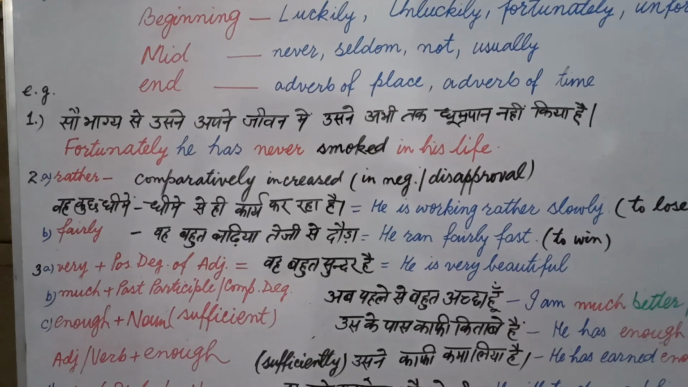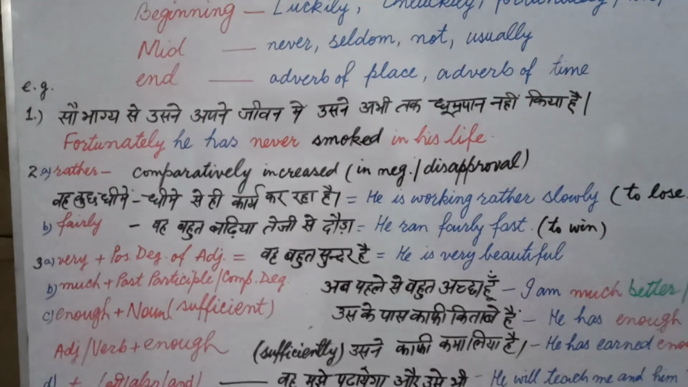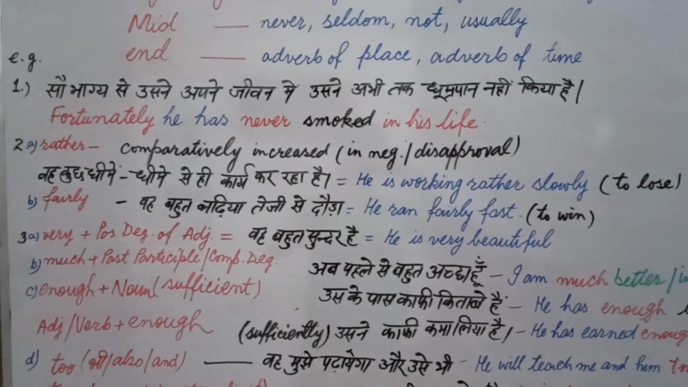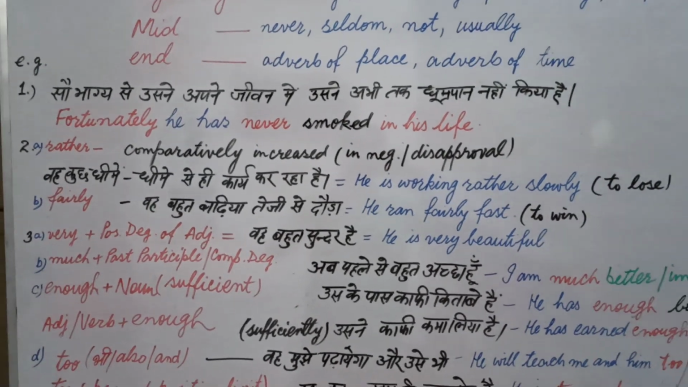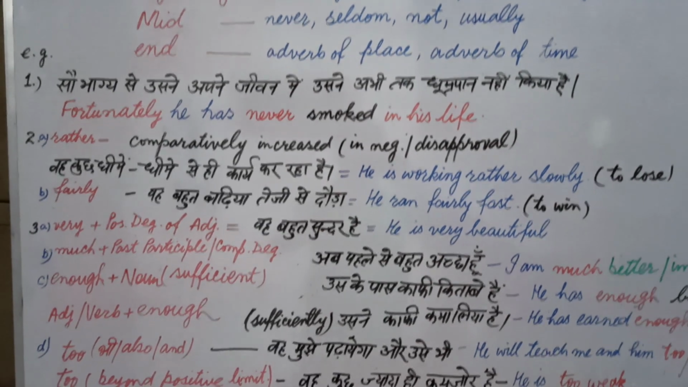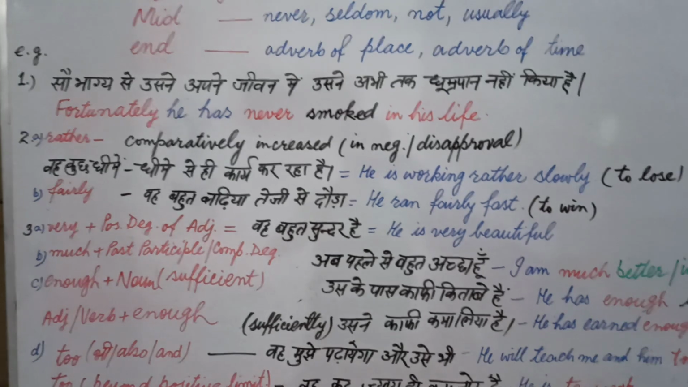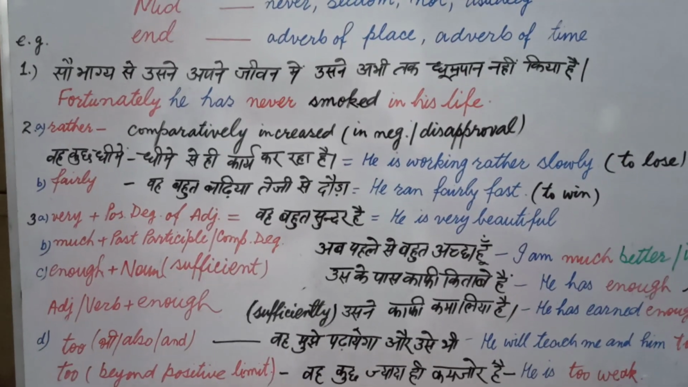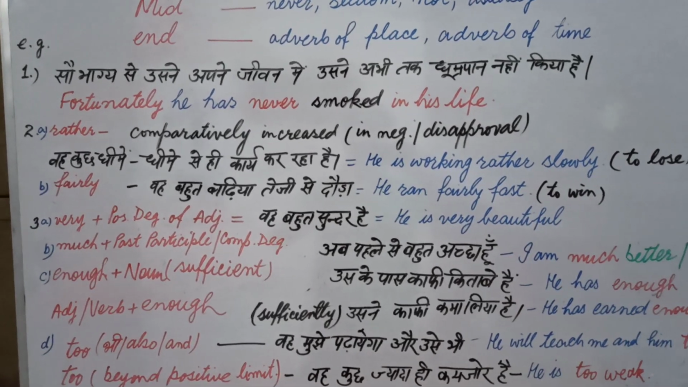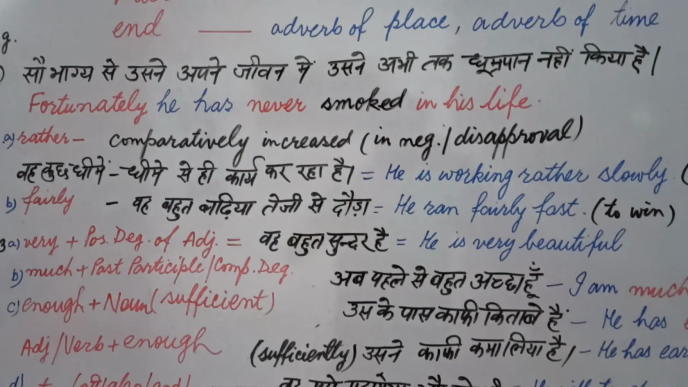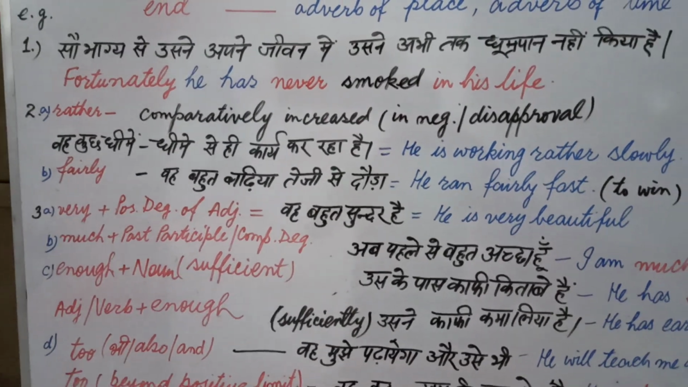Now we will study various other adverbs and adverb phrases in next sentences. Let's begin with 2. Students, in this lecture especially, we are studying all the adverbs which give the sense of very. Now let's see rather. Rather is used when we increase something comparatively, but it gives negative sense. You can also say it is used in disapproval when you don't like it.